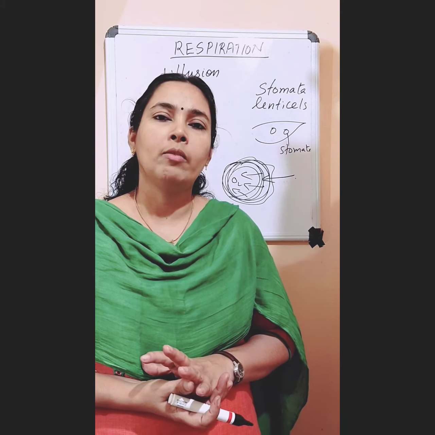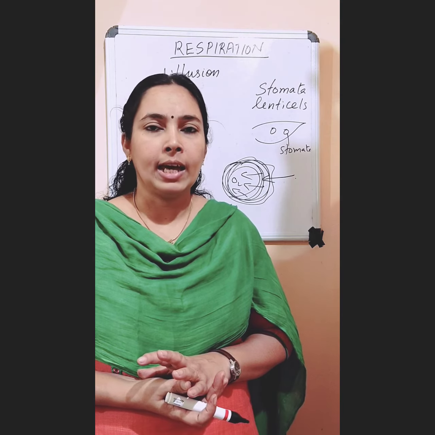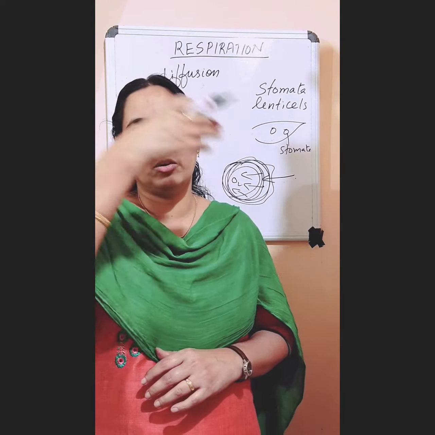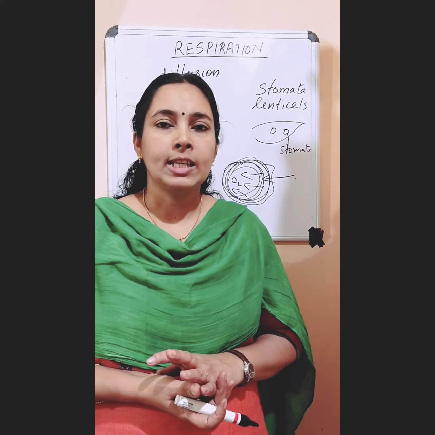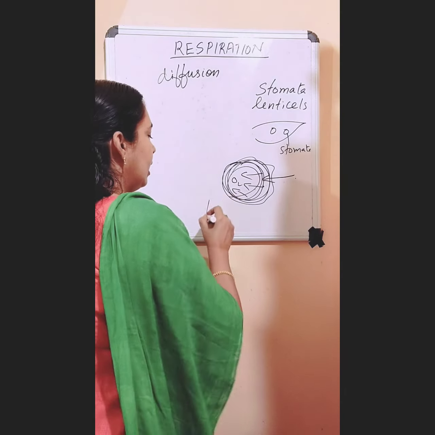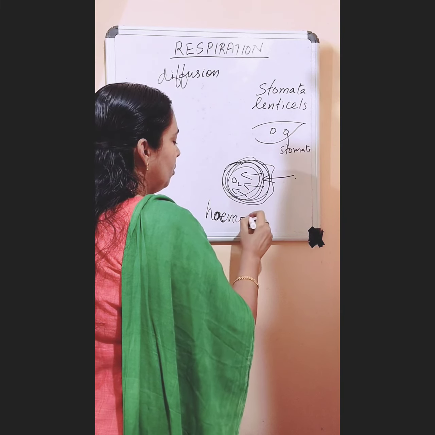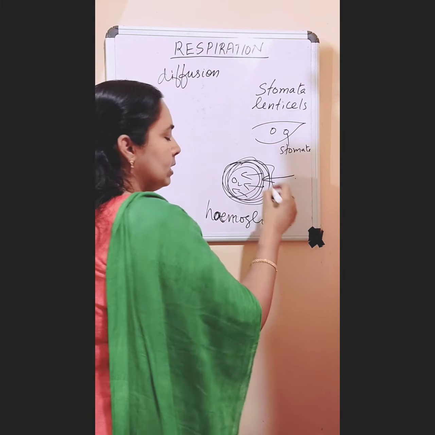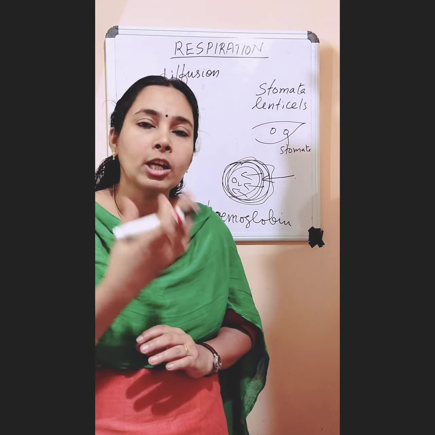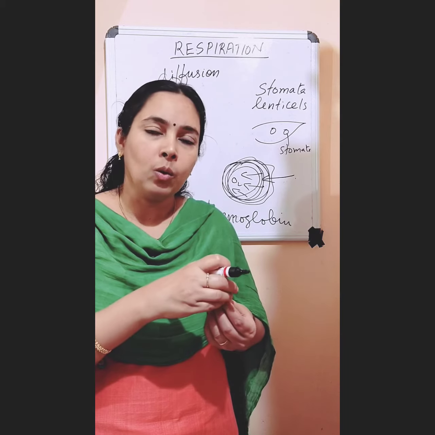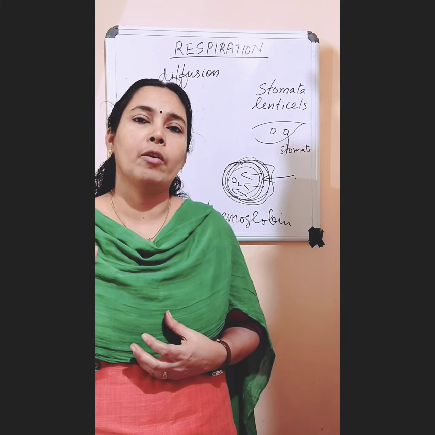So in our body we have a blood circulatory system, and blood is carrying oxygen to all parts of our body very fast. In our blood, in the red blood cells, there is a respiratory pigment called hemoglobin. This hemoglobin has a great affinity for oxygen, or it is attracted towards oxygen. So it will bind with oxygen and carry the oxygen very fast to all parts of our body.